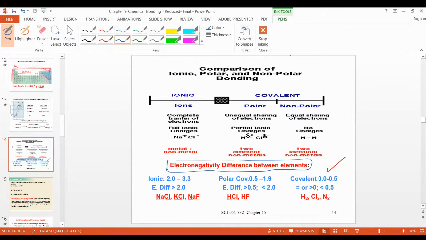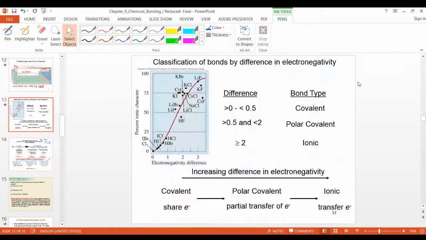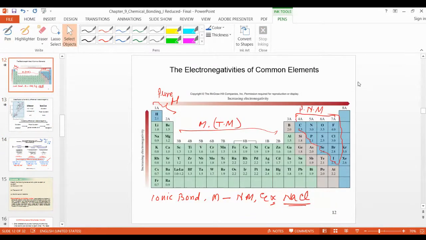Now hydrogen: hydrogen is 2.1, and the second hydrogen is also 2.1. So 2.1 minus 2.1 is equal to 0. This is a covalent bond. Now I will take the values of lithium and fluorine.